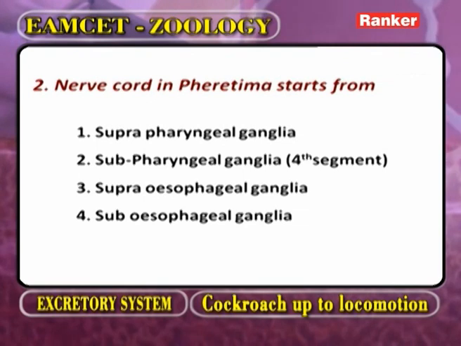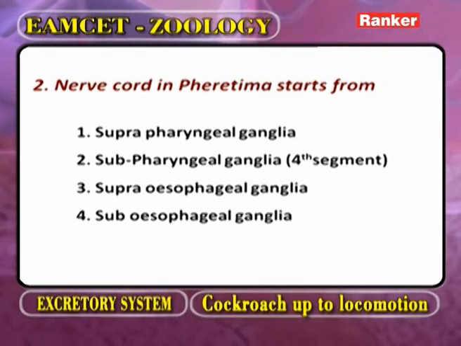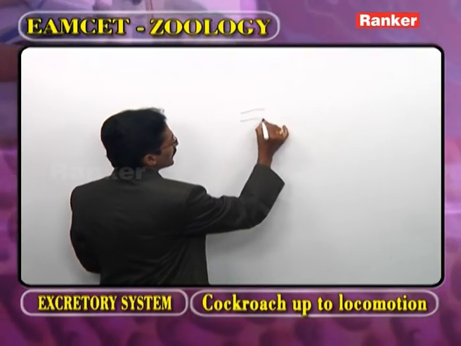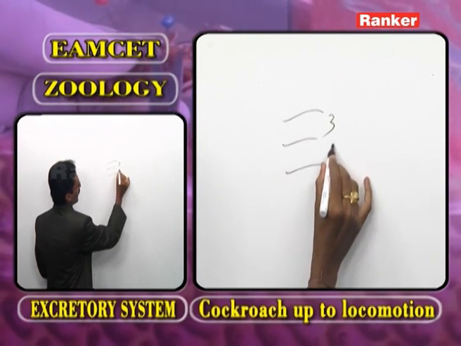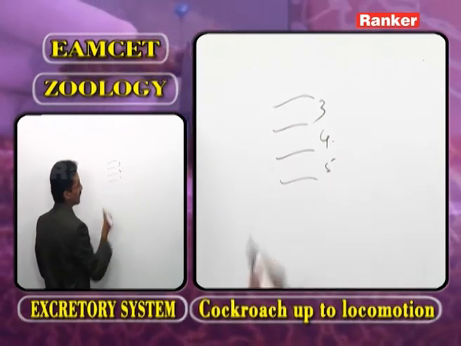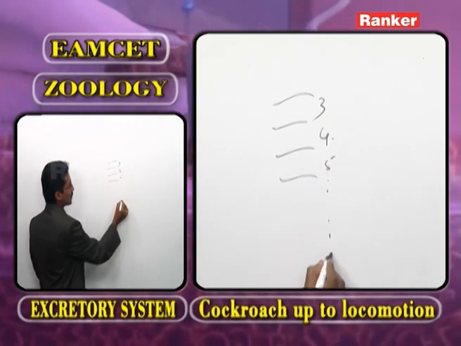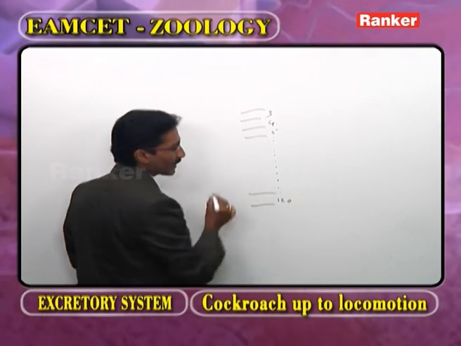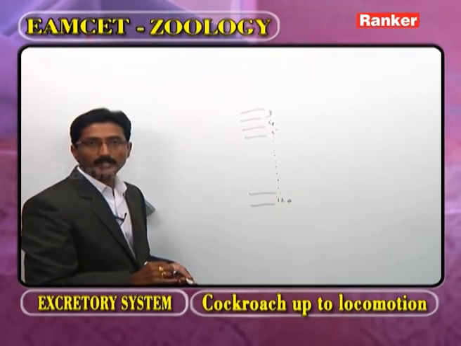Now, we observe the next question. The nerve cord in Pheretima starts from. As we observe the nervous system of earthworm, this is the third segment, this is the fourth segment, this is the fifth segment, and so on, and this is the last segment, the 120th segment.